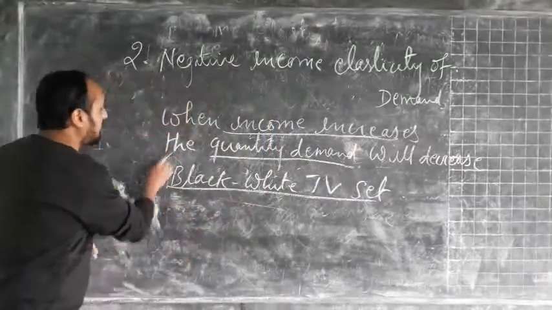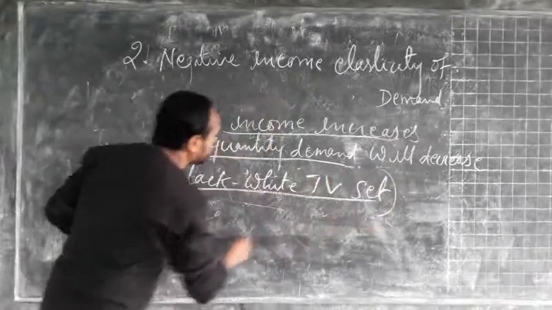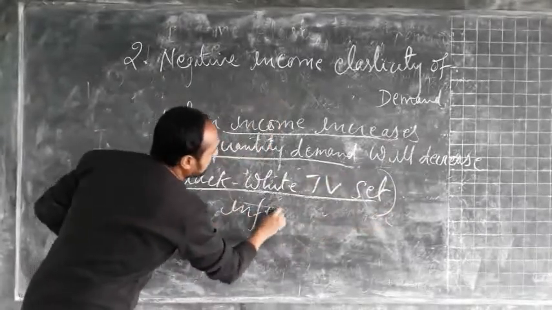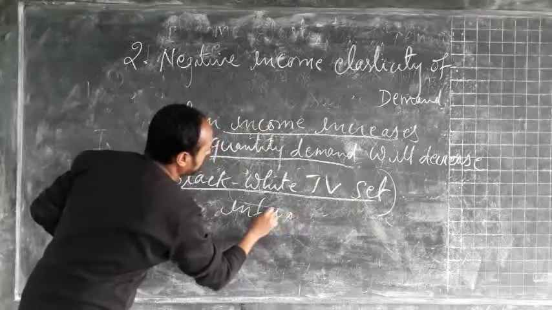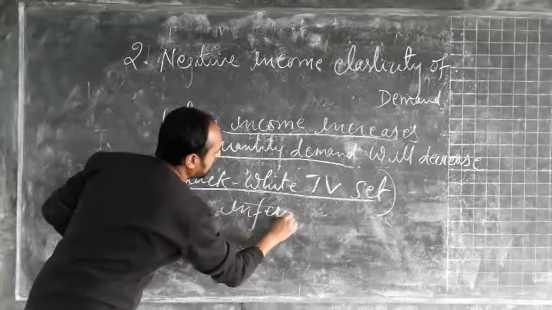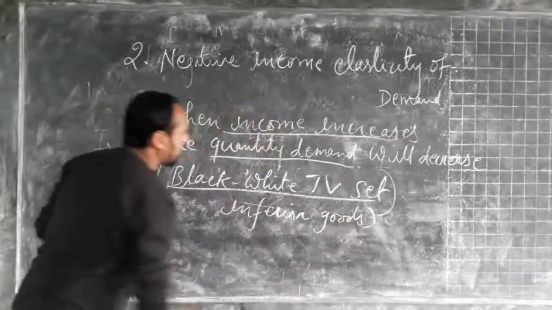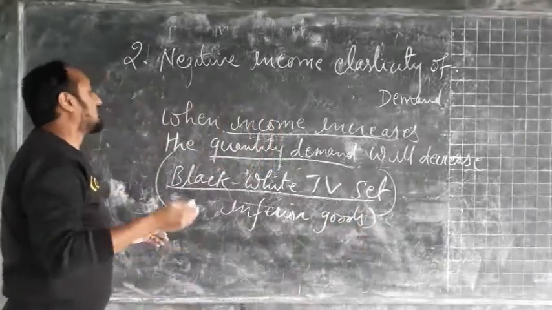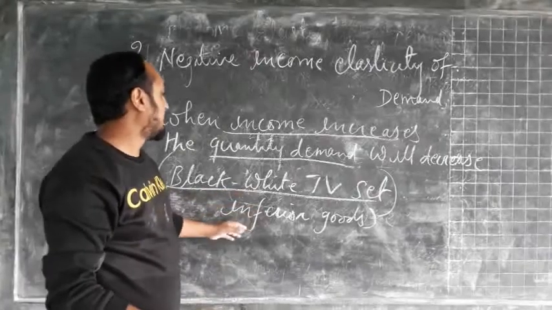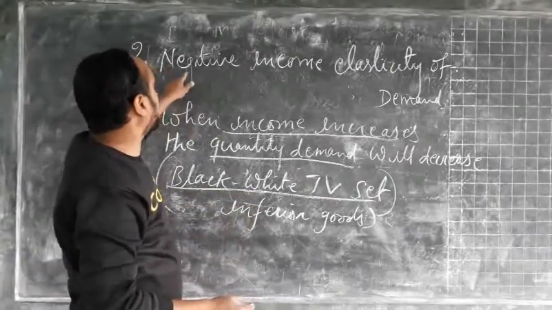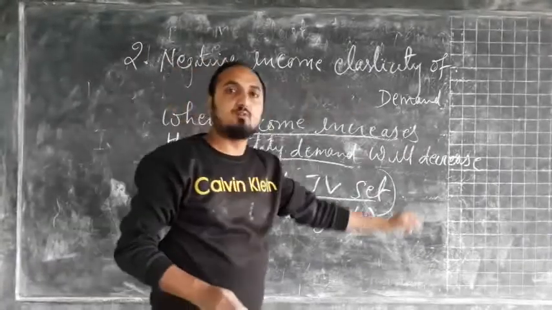So here this black and white TV set can be considered as inferior goods. So when income increases, the demand for this black and white TV set will decrease. So this is the case of negative income elasticity of demand.